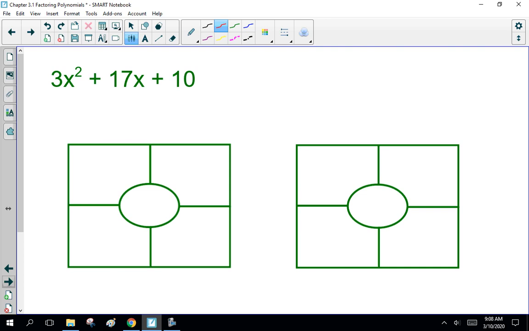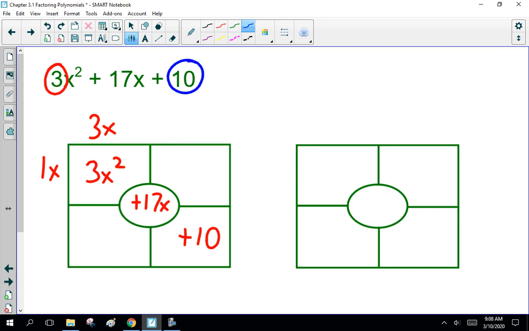So here's one. I'll set it up for you. Actually, no. I'll work through this one with you. 3x squared plus 17x plus 10. Now, factors of 3, 3x and 1x. Now, the factors of 10 are 1 and 10, and 2 and 5. Now, notice here everything is positive, so I'm probably not minus 1 and minus, no, it couldn't be, because added together they'd be a negative number.